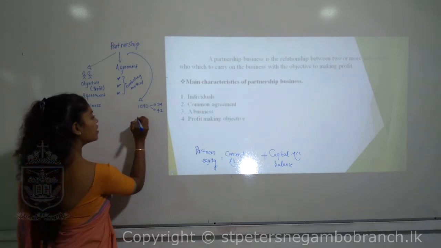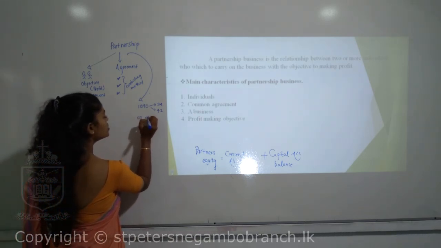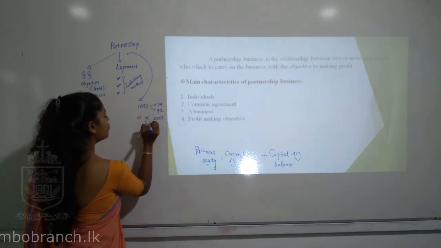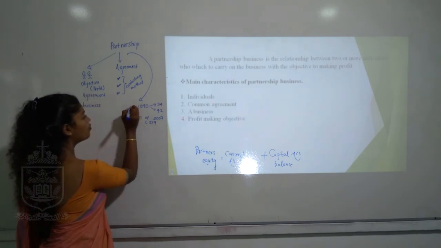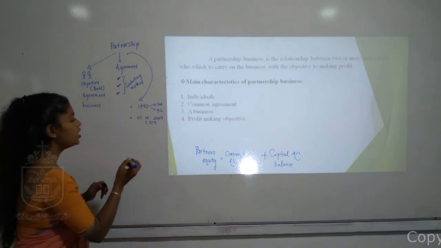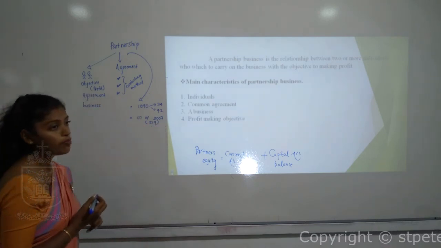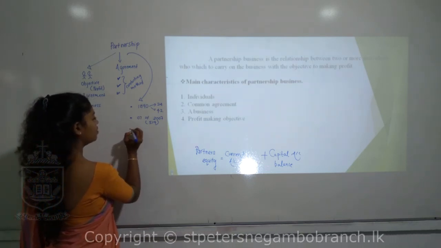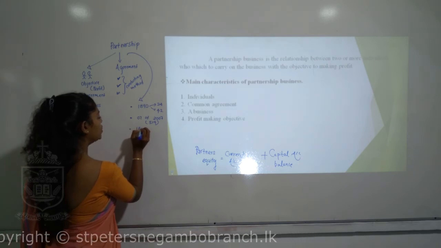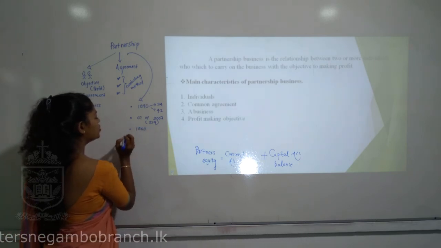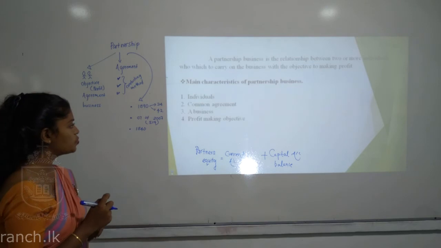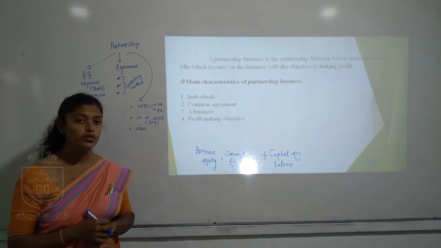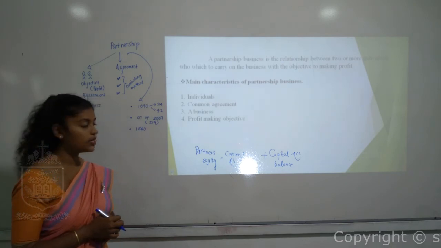And apart from that, we have Number 7 of 2007 Company Act. Section 590 speaks about the number of partners in a partnership organization. There should be a maximum of 20 partners. And apart from that, we have the 1840 Prevention of Frauds Ordinance, which says that when the investment is more than 1,000 rupees, partnership registration is compulsory.